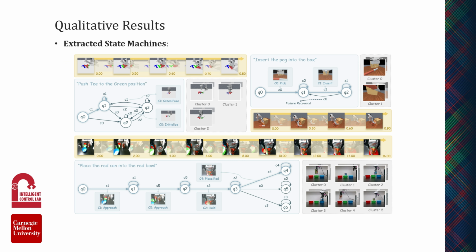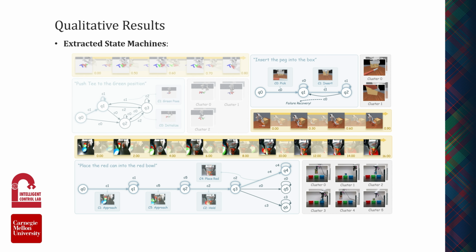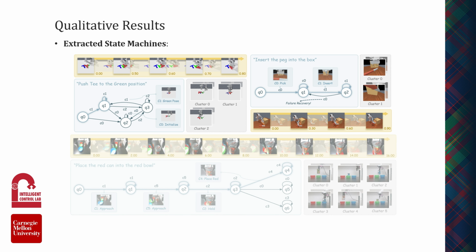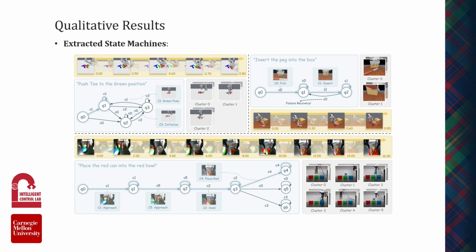This unsupervised approach yields highly interpretable task structures. As shown here, our method successfully extracts semantically meaningful logic. It discovers topological branching for multimodal goals, and crucially, it learns structural loops. These loops allow the robot to autonomously reattempt an action if a failure occurs.